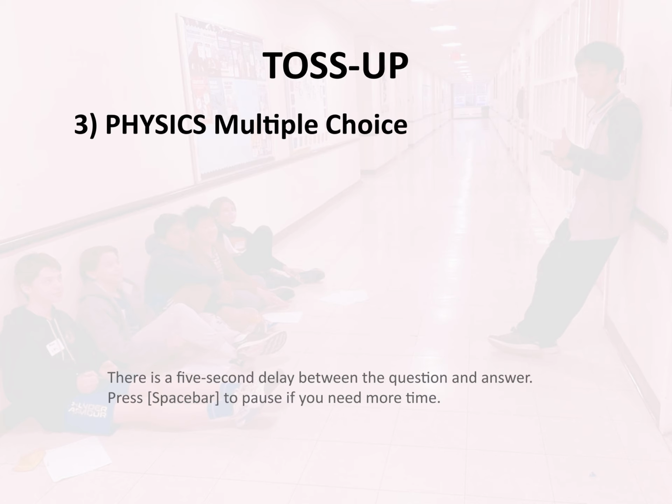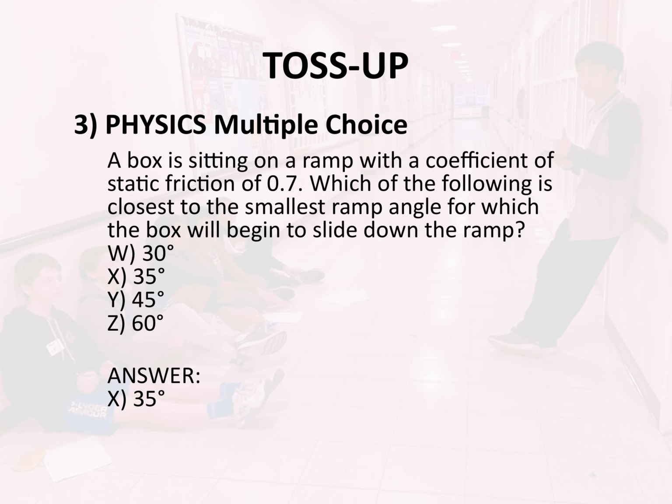Toss-up 3. Physics. Multiple choice. A box is sitting on a ramp with a coefficient of static friction of 0.7. Which of the following is closest to the smallest ramp angle for which the box will begin to slide down the ramp? W, 30 degrees. X, 35 degrees. Y, 45 degrees. Z, 60 degrees. Answer: X, 35 degrees.